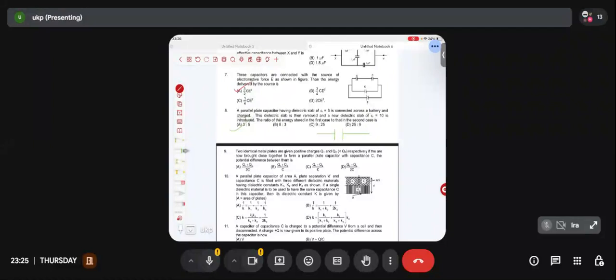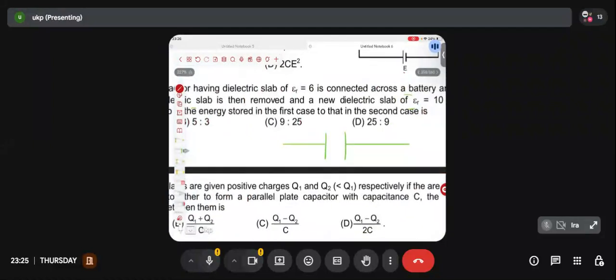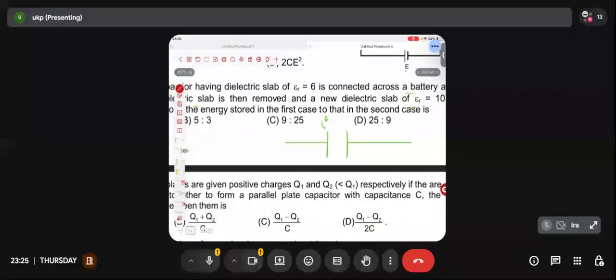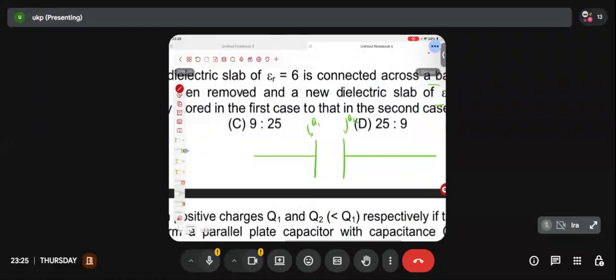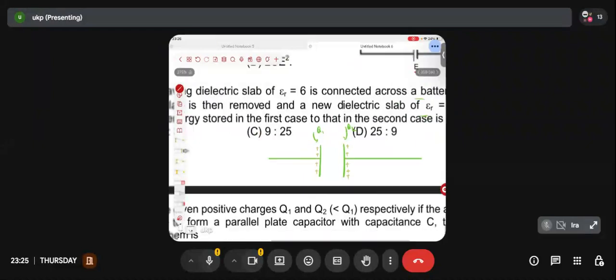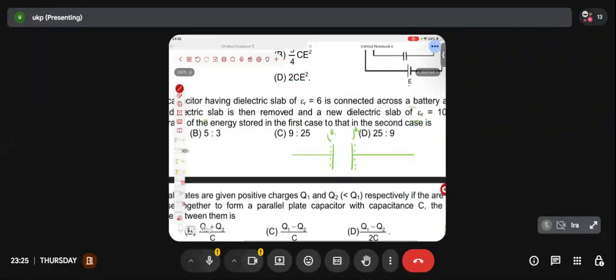But in case of conductor, did we study that if I'm giving Q1 charge to one plate and Q2 charge to the other plate, the outer surface of both plates used to have the same charge? And what was that? Q1 plus Q2 by 2. Q1 plus Q2 by 2. Yes or no?